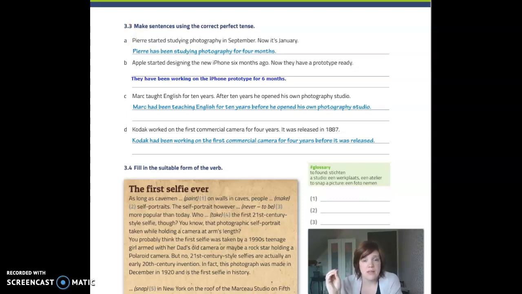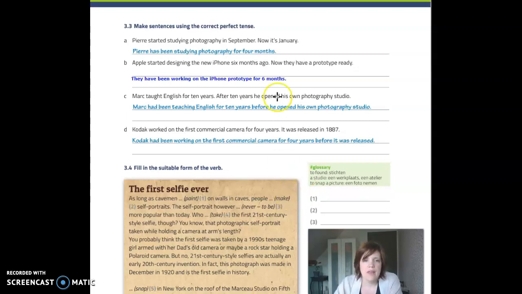The answer is yes, because he is still studying photography right now. Second question we need to ask, is the focus on the duration of the activity or not? The answer is yes, because you have that clear indication for 4 months. That tells us that you need to focus on the duration. So he has been studying photography for 4 months.